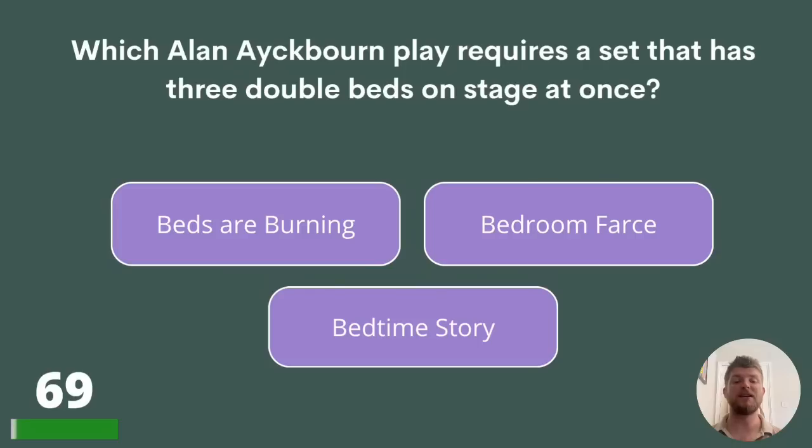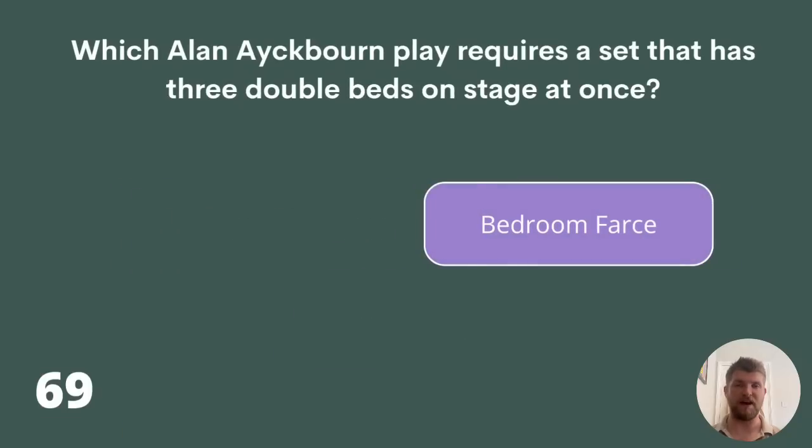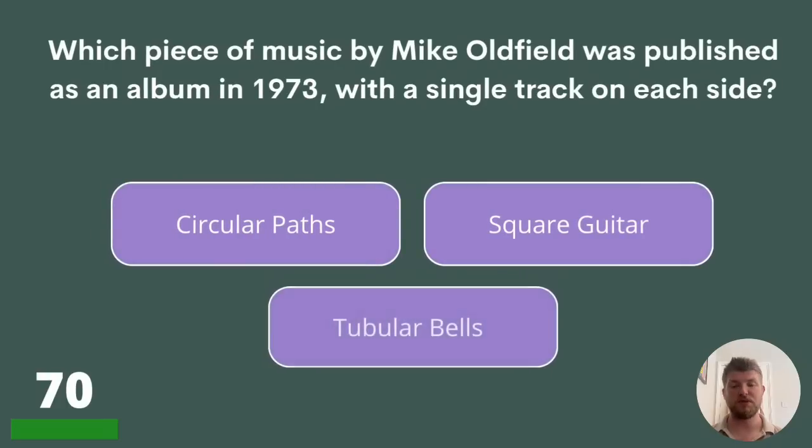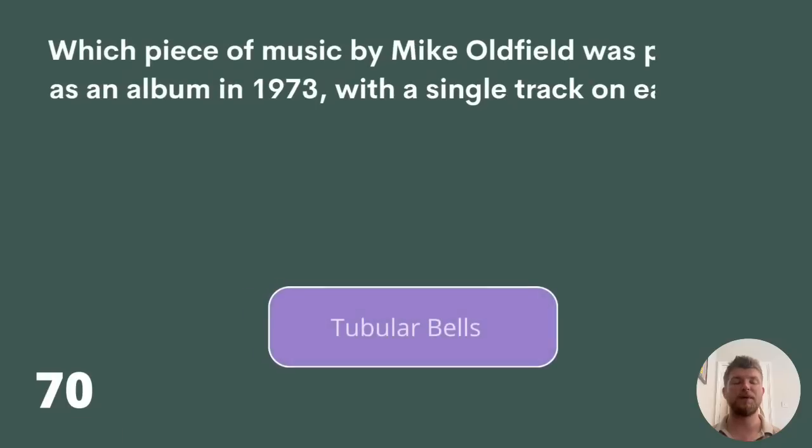69. Which Alan Ayckbourn play requires a set that has 3 double beds on stage at once? Beds Are Burning, Bedroom Farce, or Bedtime Story? The answer is Bedroom Farce. Question 70. Which piece of music by Mike Oldfield was published as an album in 1973 with a single track on each side? Circular Paths, Square Guitar, or Tubular Bells? The answer is Tubular Bells.